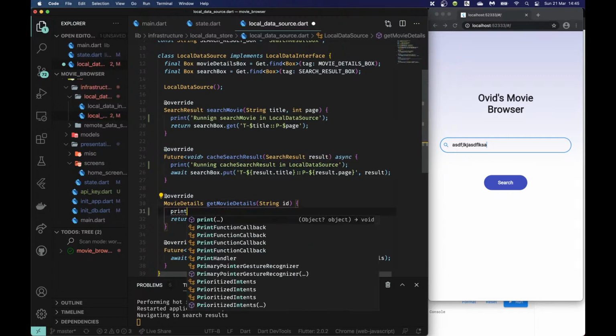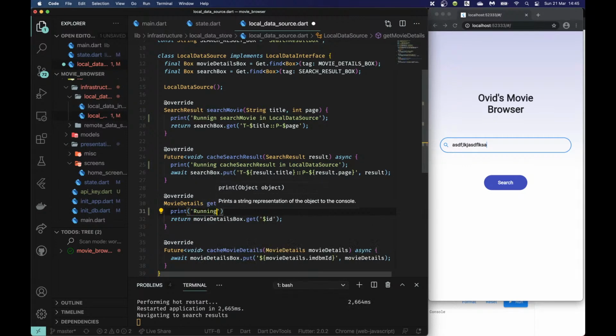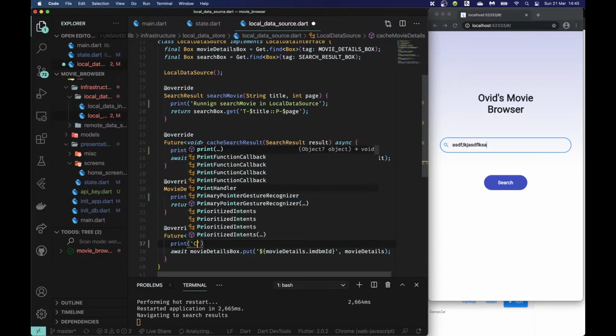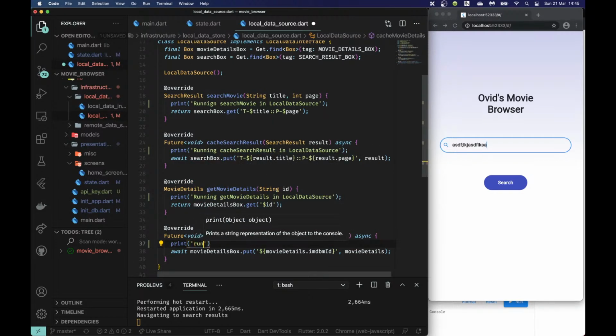And over here in get movie details, I'll do the same thing. Running get movie details in local data source. And running cache movie details in local data source there. And in fact, I'm going to delete running just so it's a bit clearer.